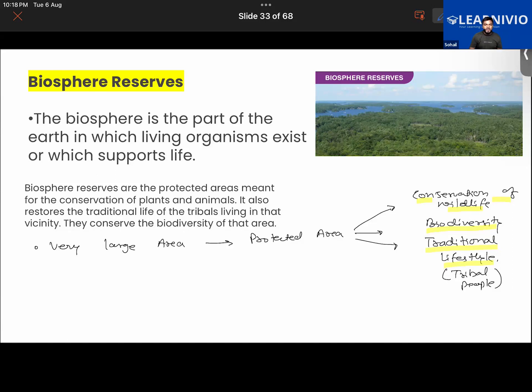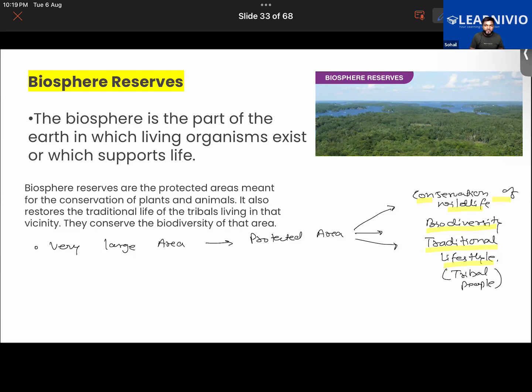When we create a very large area for conservation, that will be called a biosphere reserve. Now, while you are doing so, the needs of local people to have access to the resources of that area should also be kept in mind.